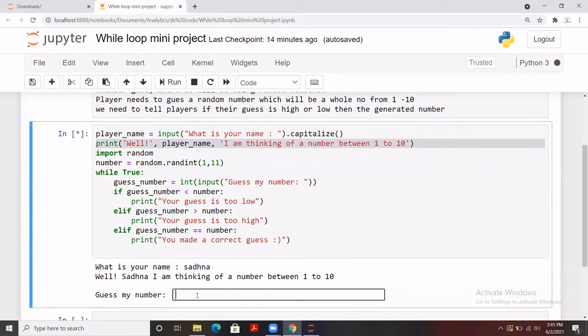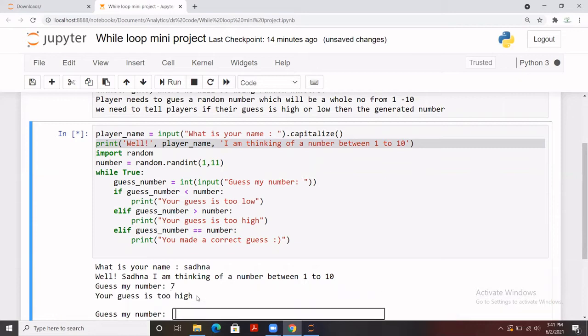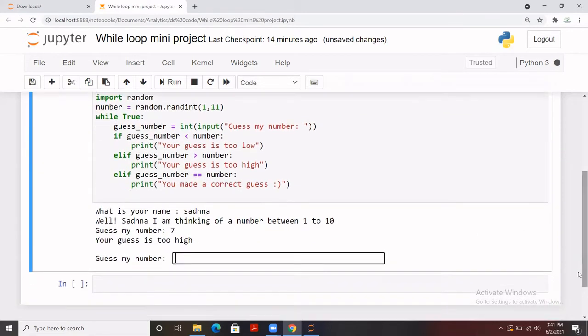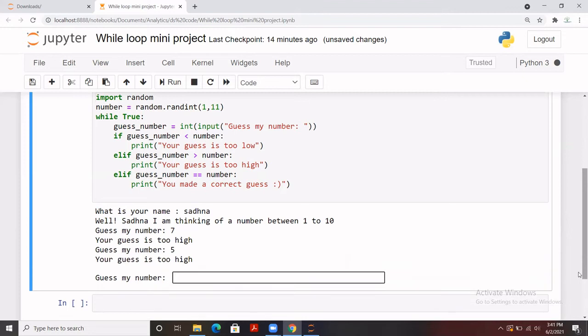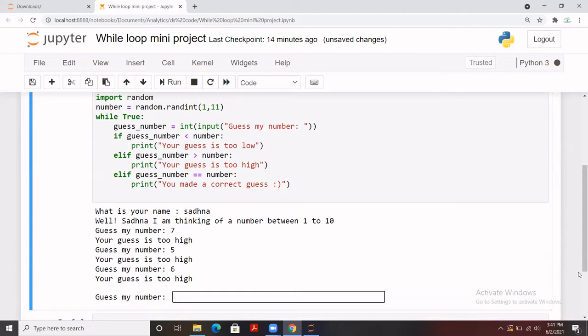So let me guess, for example, 7. So it says that your guess is too high. That means I have to make a new guess which should be less than 7. So for example, I mark 5, which is too high. So there is one number remaining, which is 6, and it's going to be, there is some mistake that we made. The random module we did it.